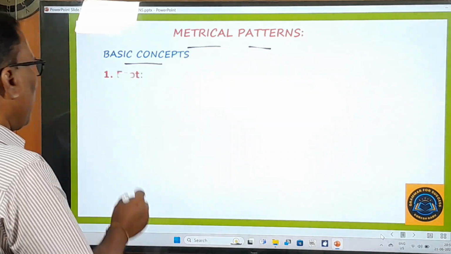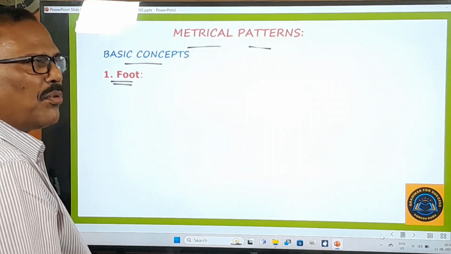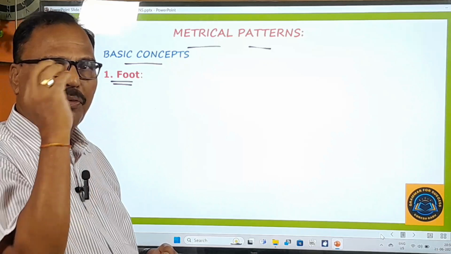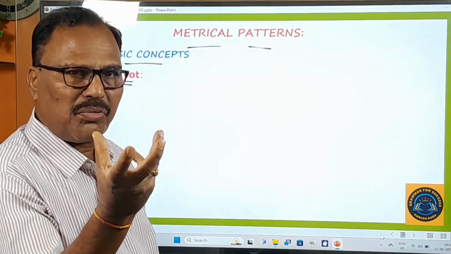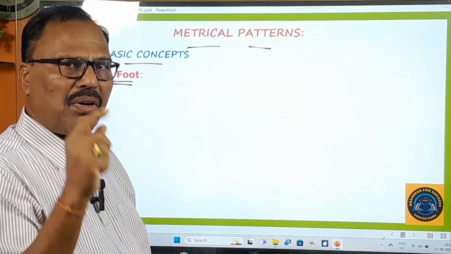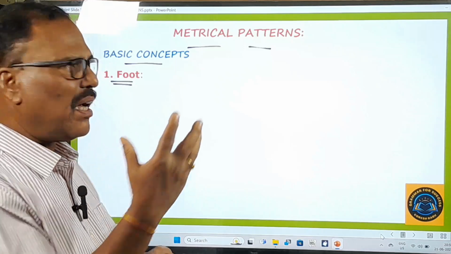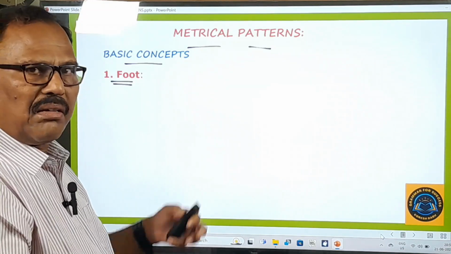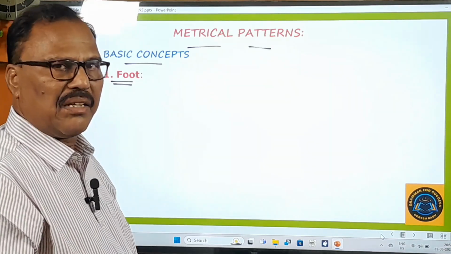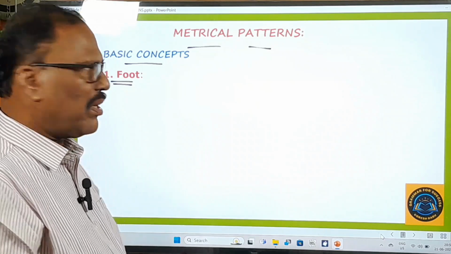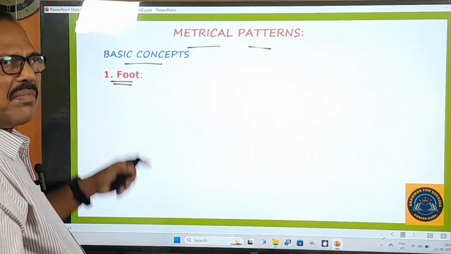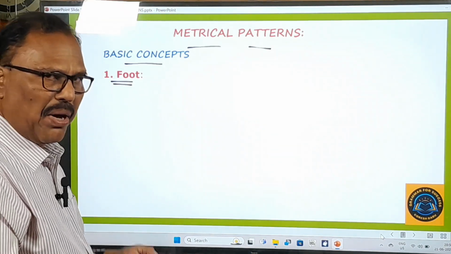What are the basic patterns? Foot is there. Foot means it's a poetic foot. Padya Padamu in Telugu. If you know the prosody in Telugu, you can understand this topic very easily. No difficulty at all. Here, foot means poetic foot, Padya Padam in Telugu.